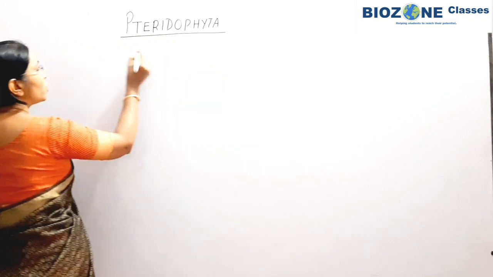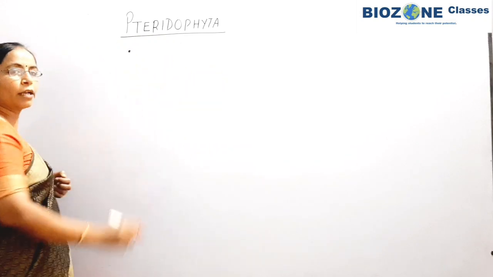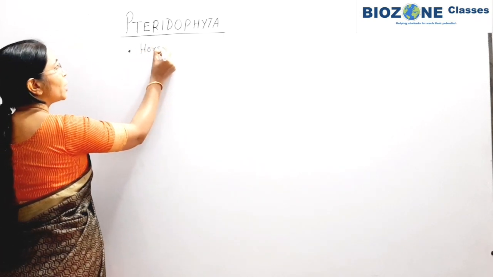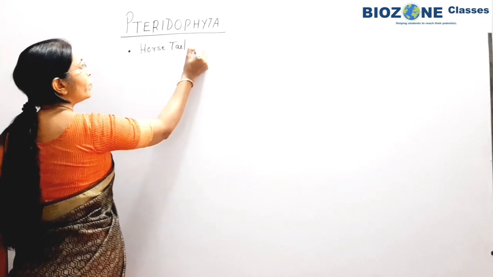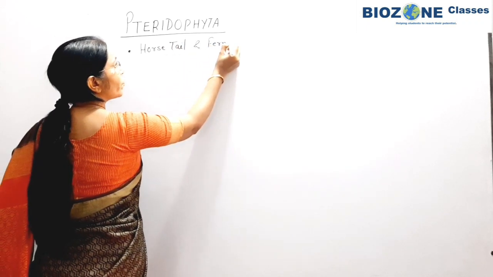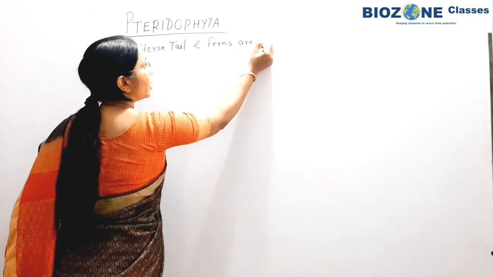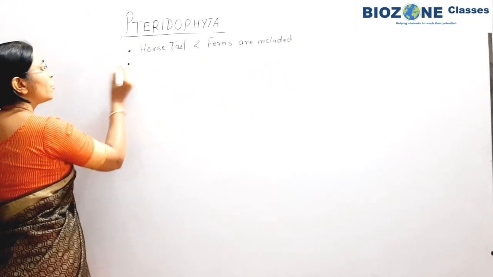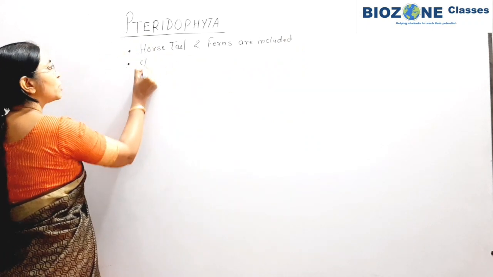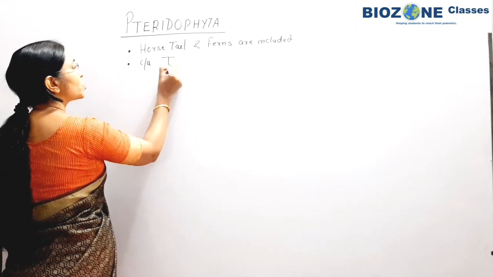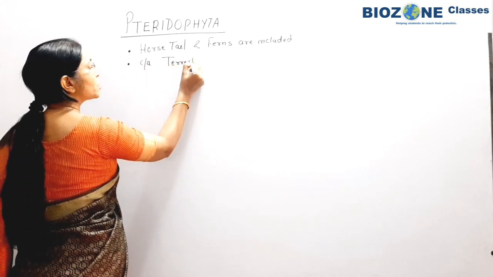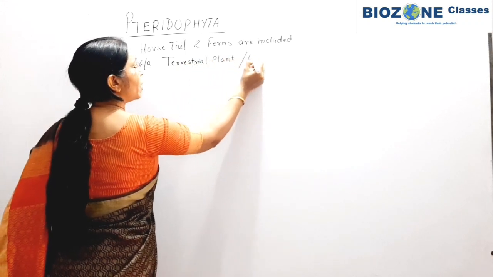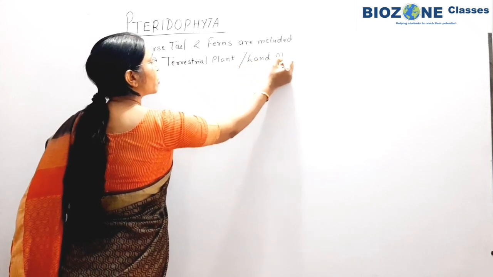Now, what kind of plants are included in pteridophytes? You remember basically horsetail and ferns are included in pteridophyta. First thing you remember. Second, the plant life first time shifted towards the terrestrial ecosystem, so they are called first terrestrial plants, or commonly the first land plant. This thing you remember for objective purpose.